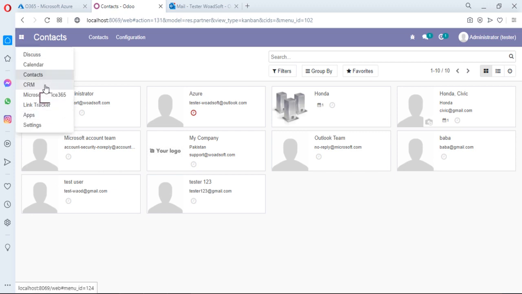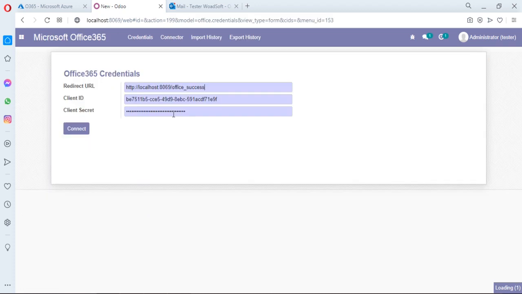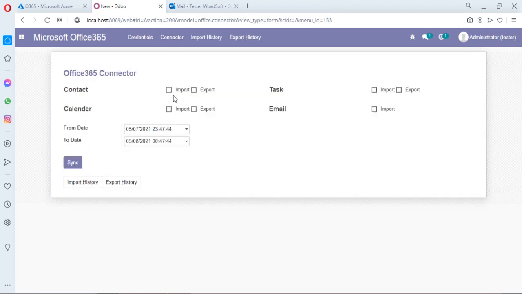We just go to Microsoft 365 and go to the connector and check the export button, and you can specify the time range. Basically all operations in this connector perform according to the time range filter.